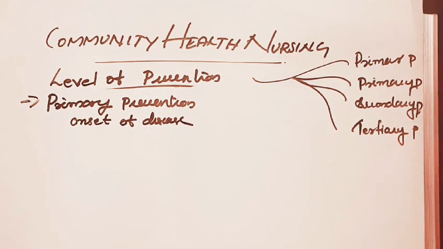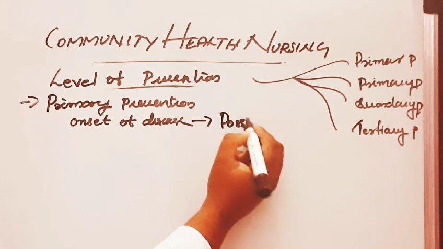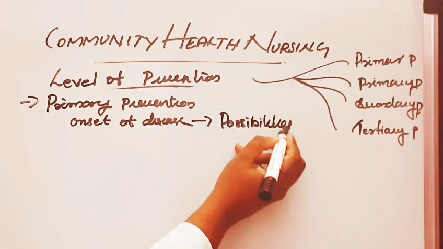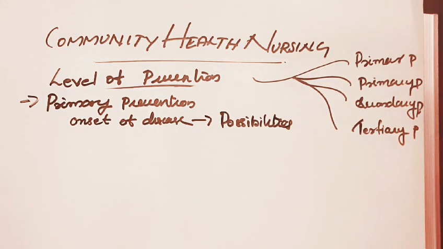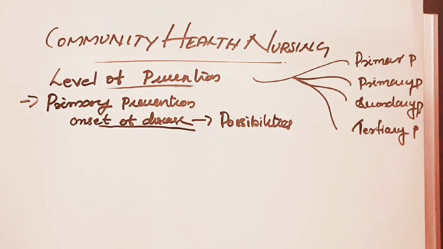Primary prevention can be defined as the action taken prior to onset of disease, which removes the possibility that the disease will even occur.